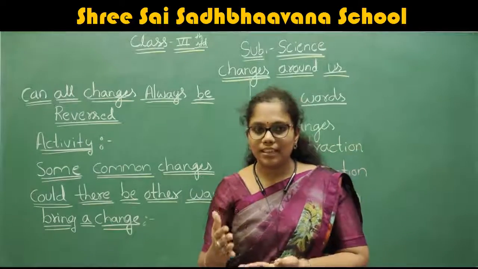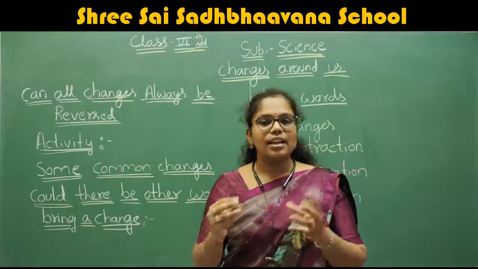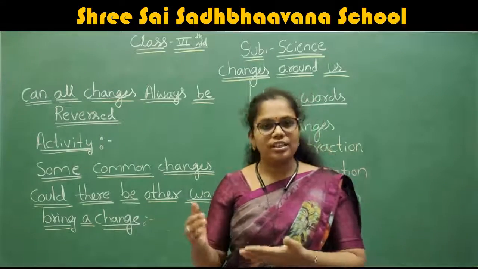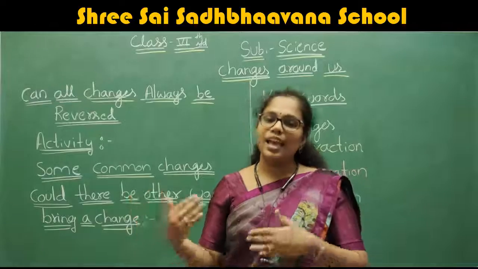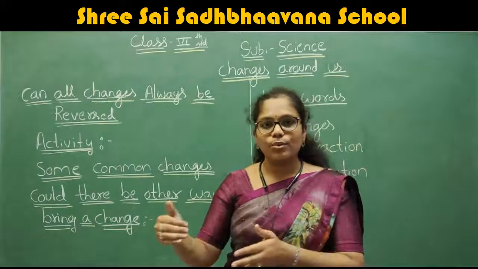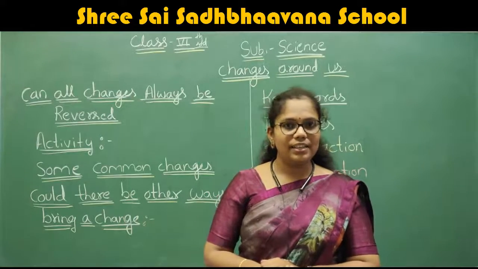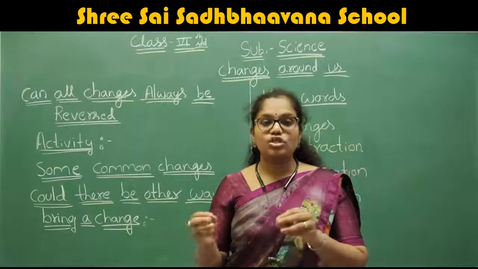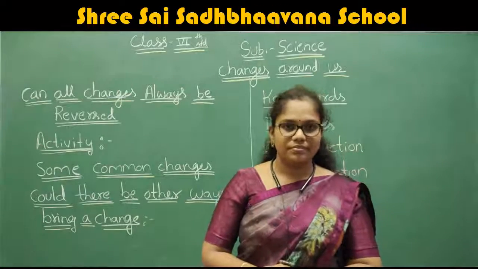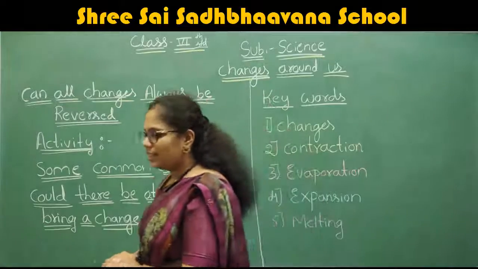For several months it is summer, after summer the rainy season, after that winter, spring, again summer. Like this, the seasons go on changing. This is the best example we can give for change in nature. Other than that, can you give some other examples?